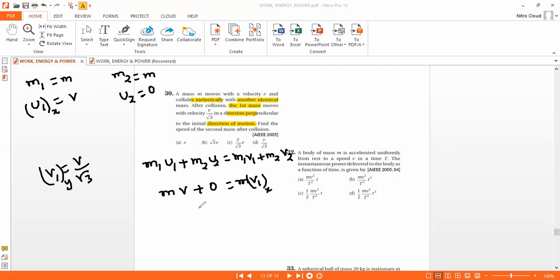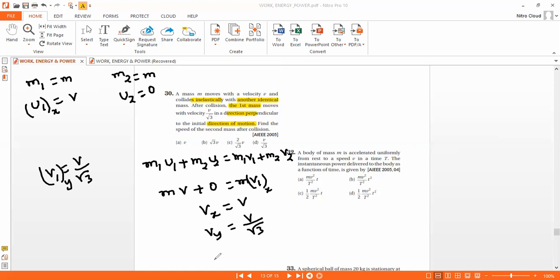So vx equals v. Along the y direction, vy is equal to v by root 3.